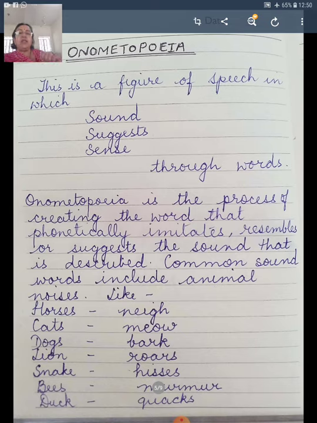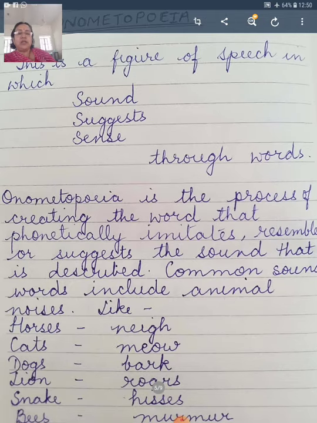Now common sound words include the animal noises, how we teach small children, like horses neigh. The word neigh is creating the sound made by the horse. Cats mew. So mew is the sound made by the cat. Dogs bark. Lion roars. Snake hisses. Bees murmur. Duck quacks. So these are the sound words which generate the sound effect, and so these are called onomatopoeic words.